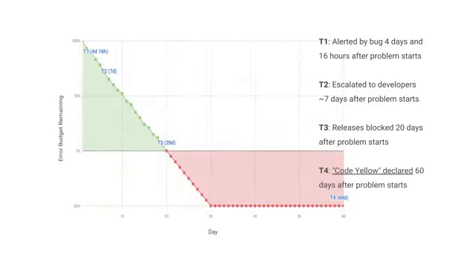After another 6 weeks or so, the service is still unreliable, but the task force has reached the conclusion that the performance regression was a red herring. At this point, we burned a whole lot of error budget, enough to trigger the fourth threshold. Executive leadership convenes and calls out code yellow, mandating that members of the development team stop work on their usual projects and join a coordinated effort to resolve the problem.